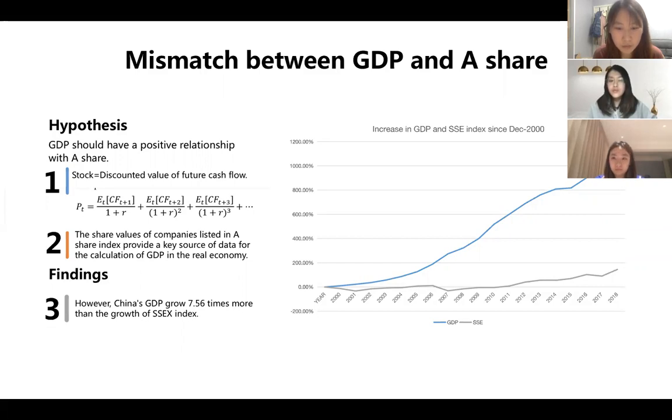However, it is widely believed that GDP and stock return should have a positive relationship, because stock value is calculated as the discounted value of future cash flows, and the cash flows are generated by the positive real economy. Also, the share values of companies listed in the A-share index provide a key source of data for the calculation of GDP in the real economy. However, based on our calculation, this general belief has been broken. China's GDP grew even 7.56 times more than the growth of the SSE index.